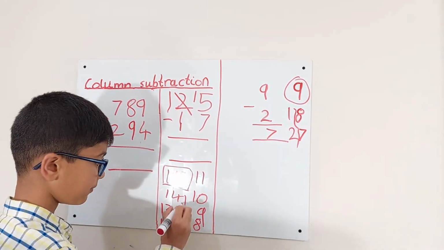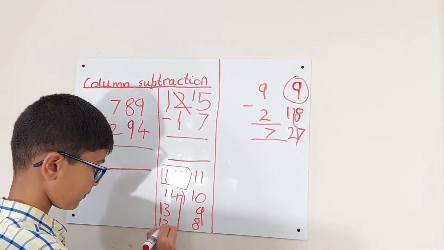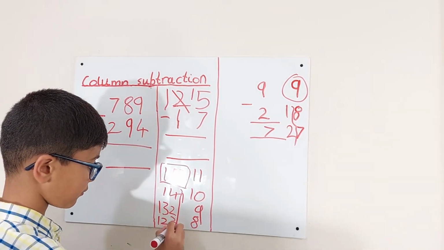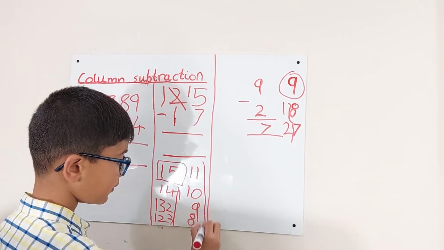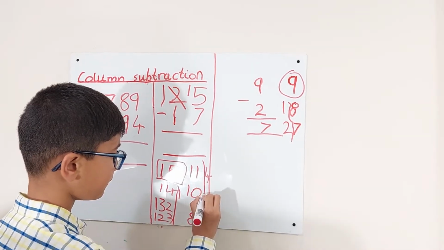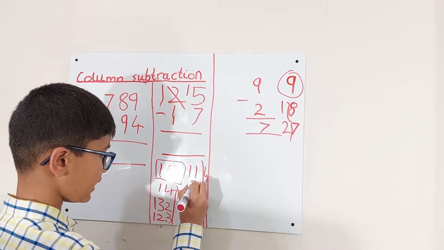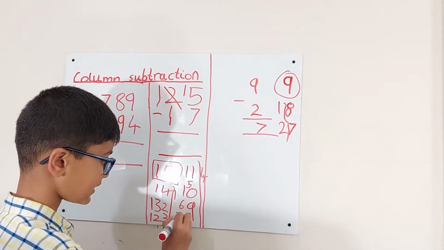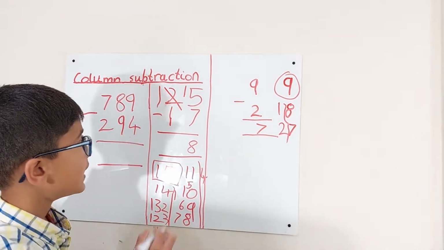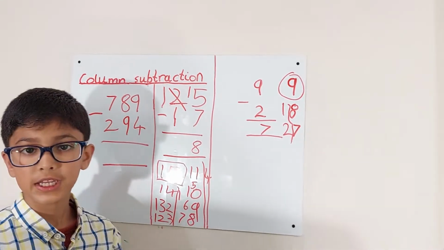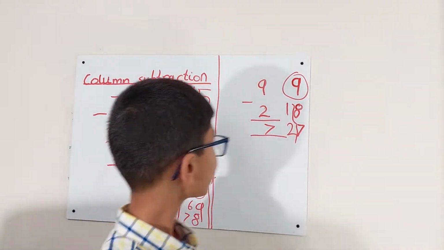15, 1, 2, 3, 4, 5, 6, 7. So our answer for that is 8. And then 1 take away 1 equals 0.